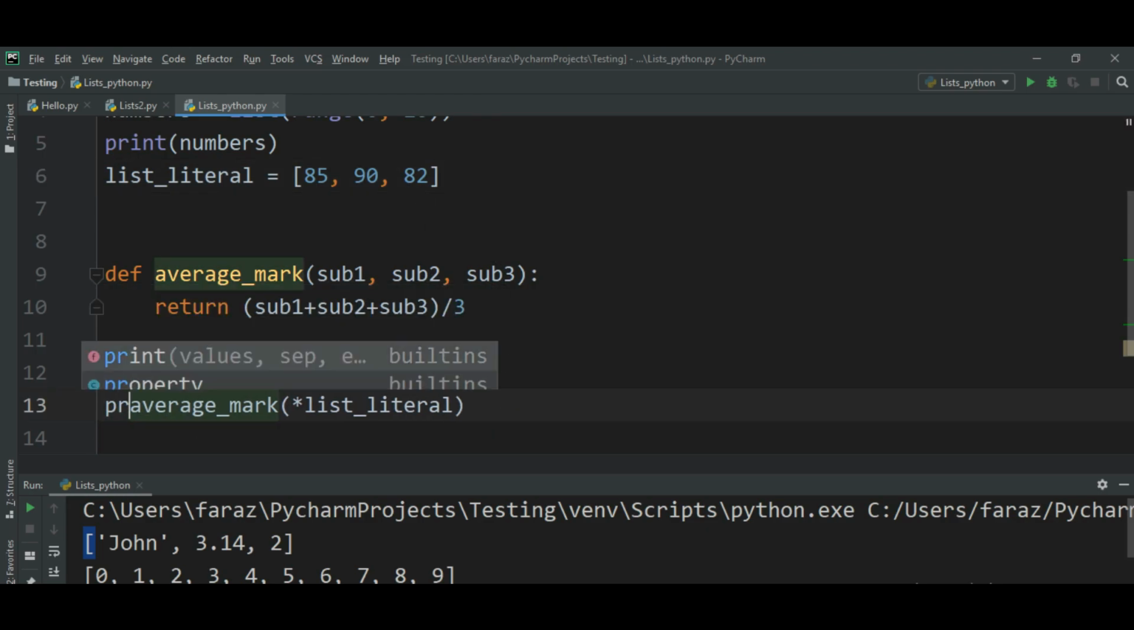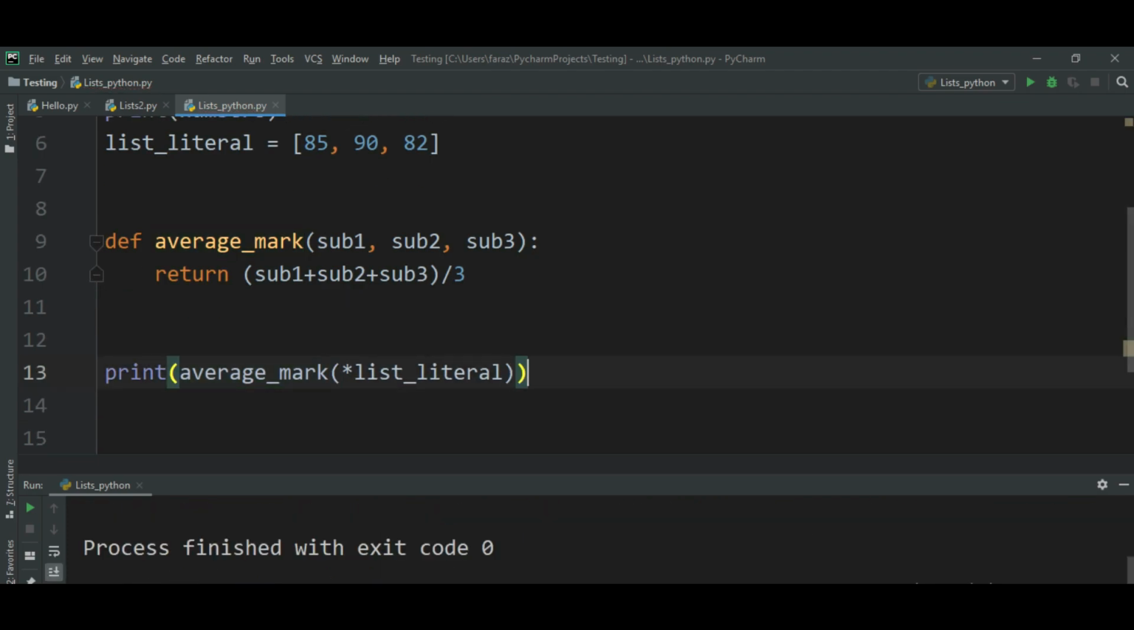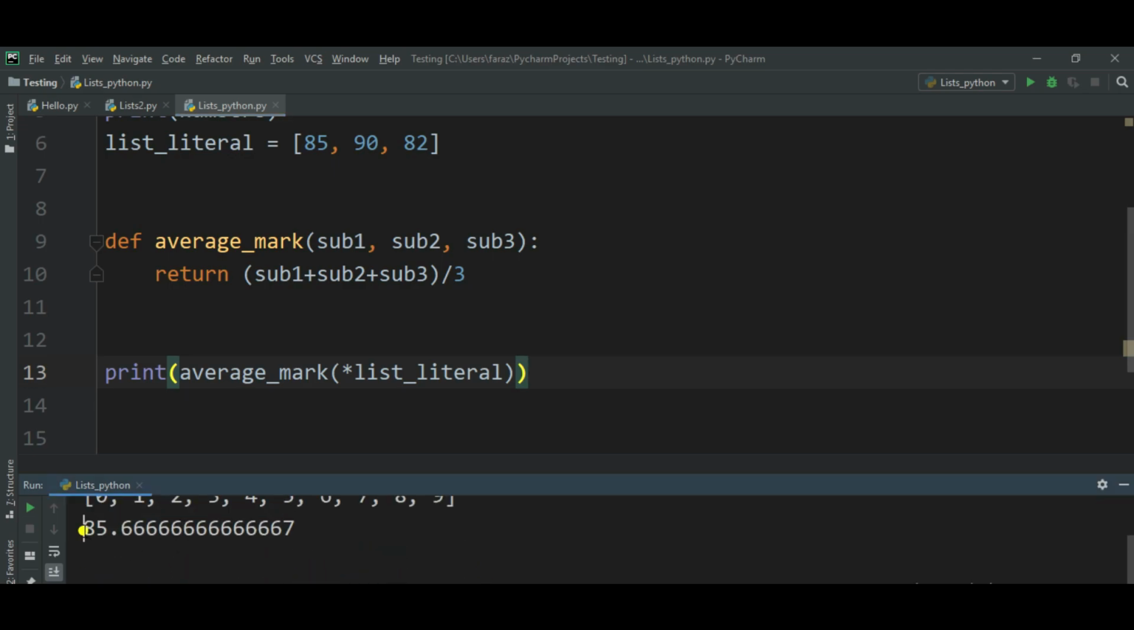So I'm going to print and show you the result. Print, and let's see the result. So the average marks are 85.667. So you got this. I hope you understood this. Is that clear for you? Okay, shall we move forward?